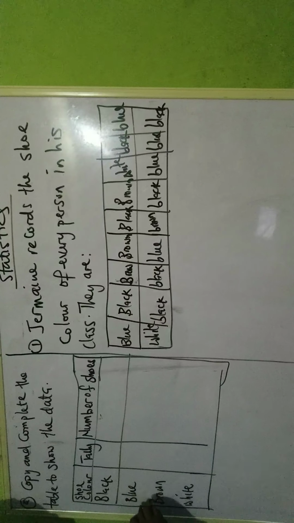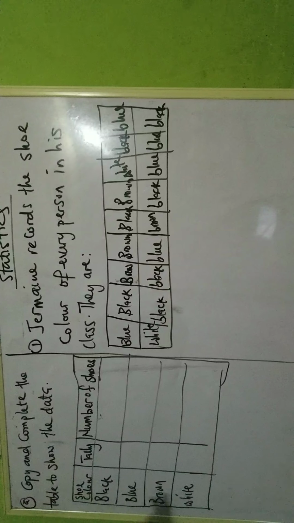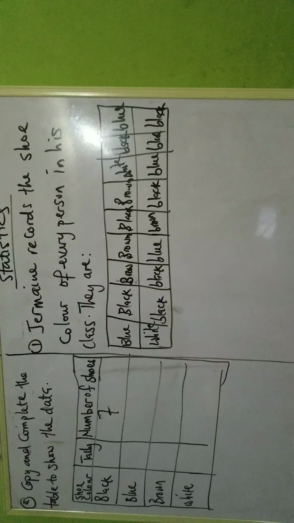So if you look at the table there, by the time you look at the color, you know that we have just 4 colors. Then in the table, this place they put 7. That means the number of shoes is 7. They want you to represent the tally. This is how we represent tally. Tally is like this. You count 5. We group tally in 5.